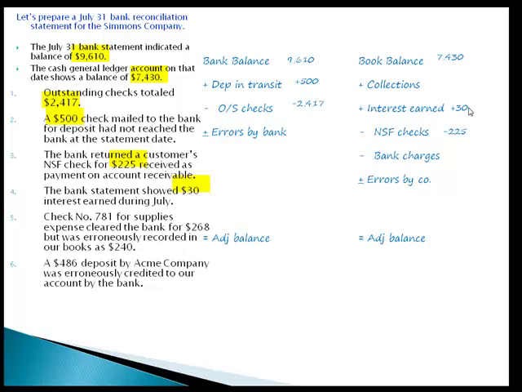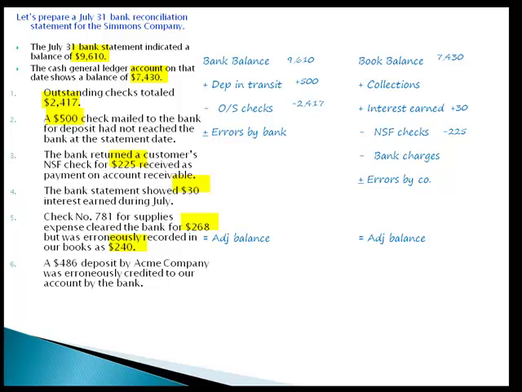I know I'm going through it fast, but if you get down this kind of Cliff Note version of the bank reconciliation, it's real easy to just walk through this and plug in where it goes. Number five, check number 781 for supplies expense was cleared from the bank for $268, but was erroneously recorded in our books for $240. This was a mistake we made in our books. Whenever you see mistakes, just look for the difference, $268 versus $240. So the difference is $28.